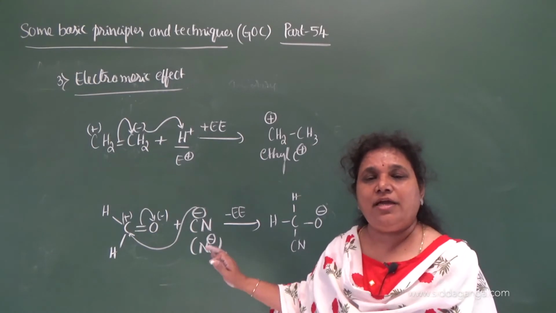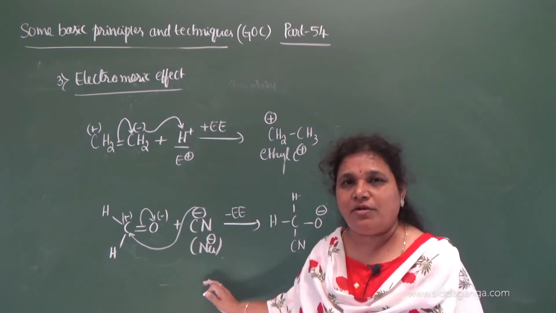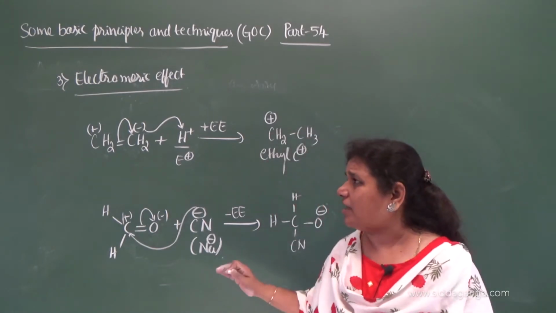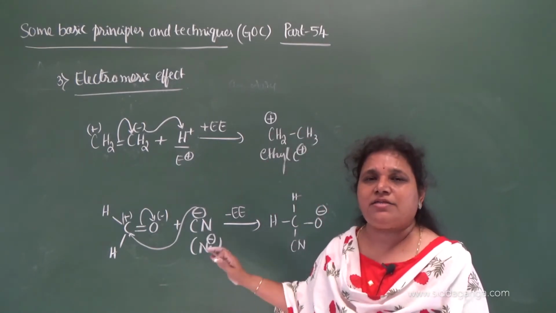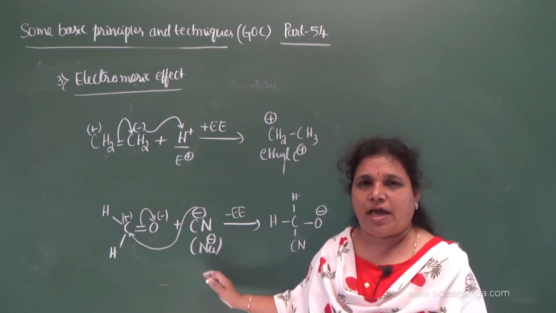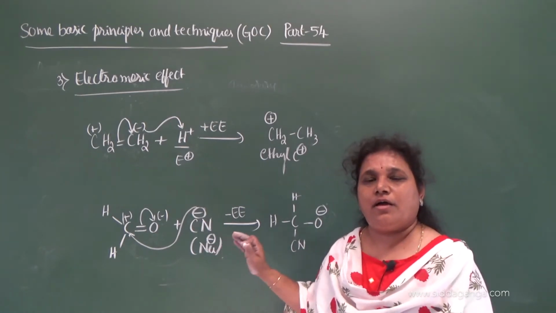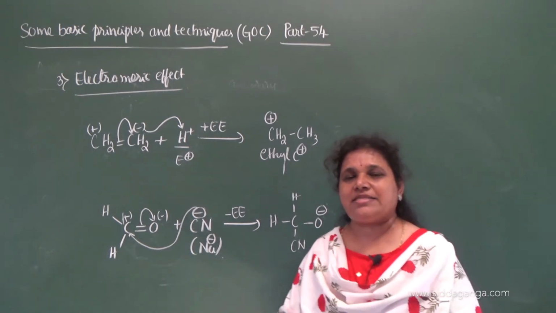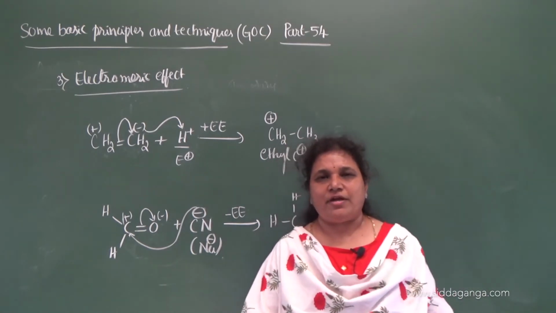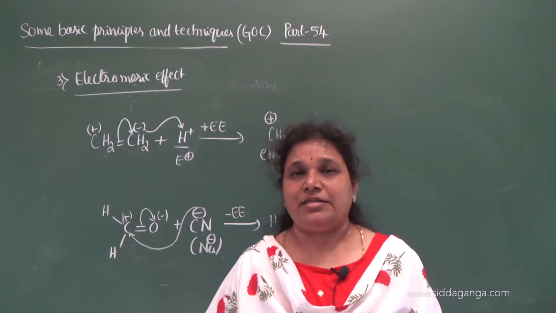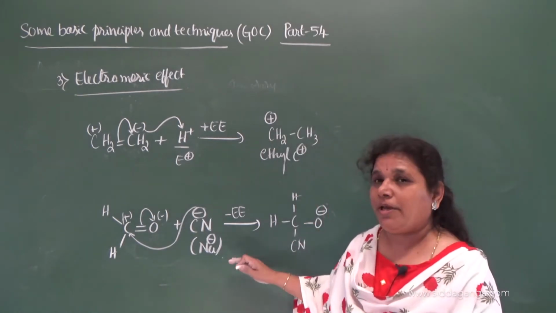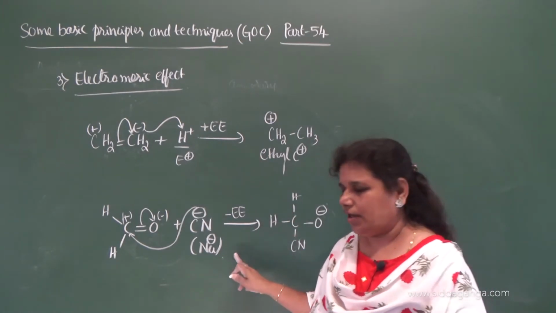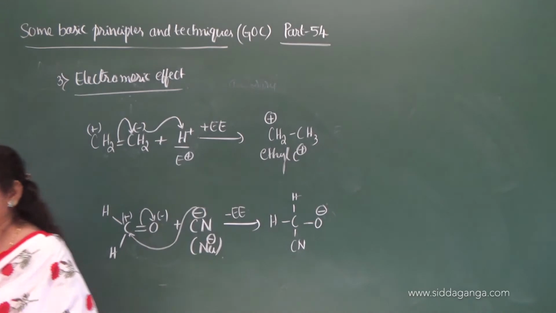It involves a displacement of pi electron. The complete pi electron displacement takes place. Therefore it also develops complete charges or complete polarity, or unit charges, as in the case of mesomeric effect or resonance effect. And this is about the electromeric effect and its types.